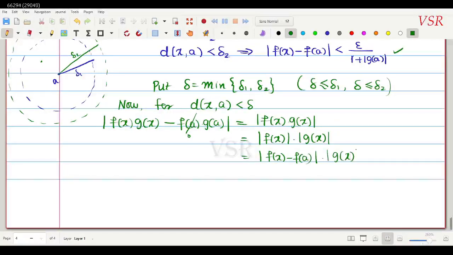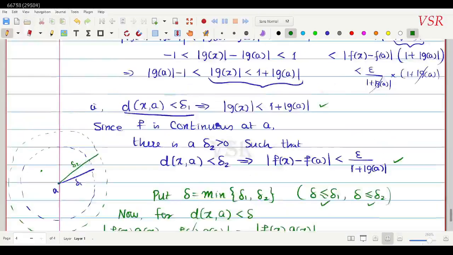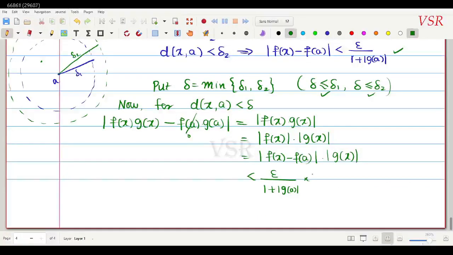Since the distance is less than delta, and delta is less than or equal to delta 1 and delta is less than or equal to delta 2, this fellow is less than epsilon divided by 1 plus modulus of g of a. Into this fellow, which is less than or equal to g of x, which is less than or equal to 1 plus modulus of g of a. So both of these will get cancelled and this is equal to epsilon.